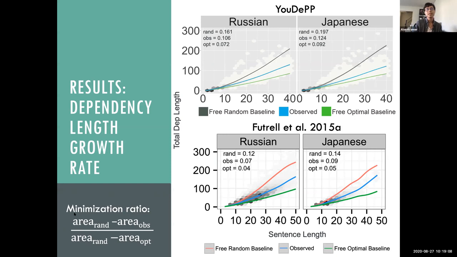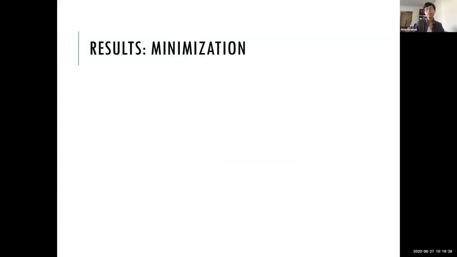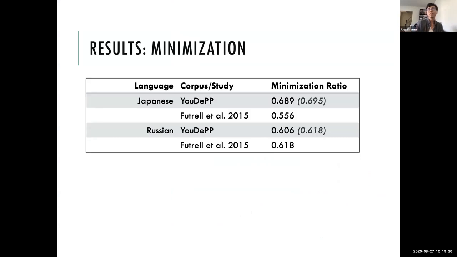Right, so this is that ratio. So it's the area here divided by the area here. And we'll be estimating this for the Futrell et al. data set just using the slopes instead, since the intercepts are near 0. I don't have the intercept data for his, but I do have it for mine. So I'll present the exact ratio for my data and an estimate for the Futrell et al. data. So this is what those numbers look like. In parentheses is the estimate, just for comparison for my data.